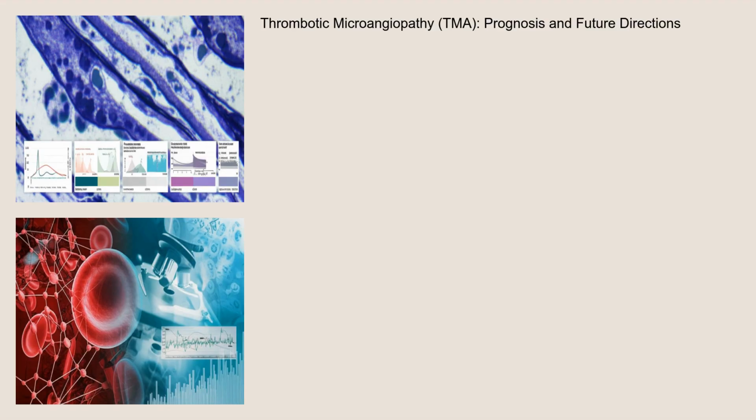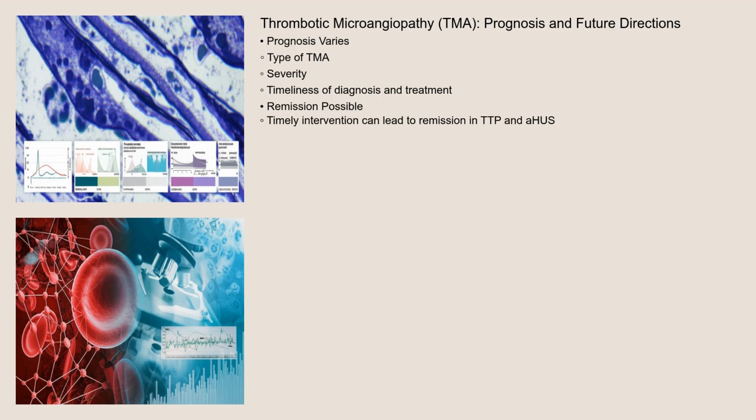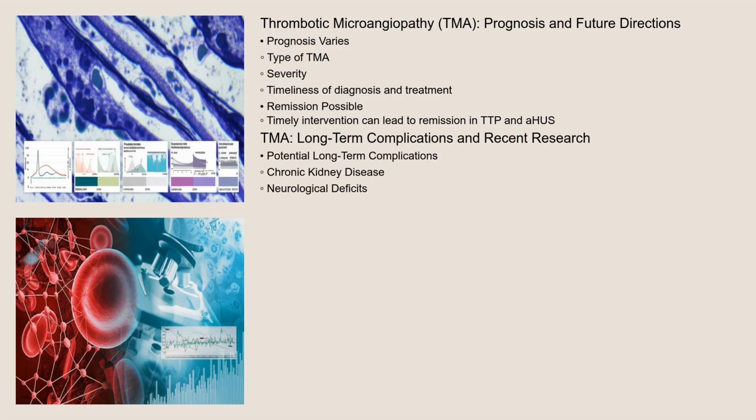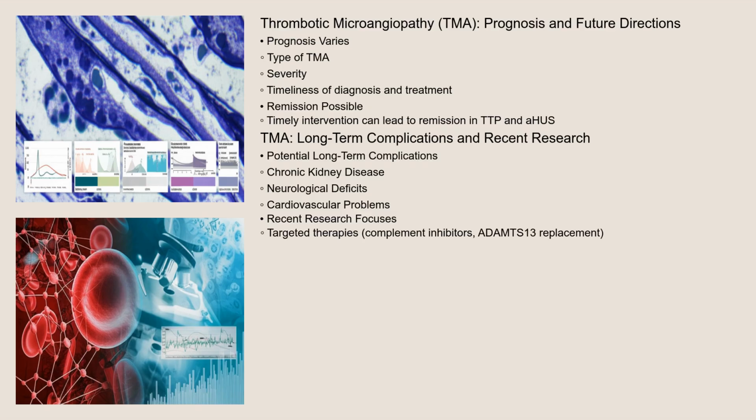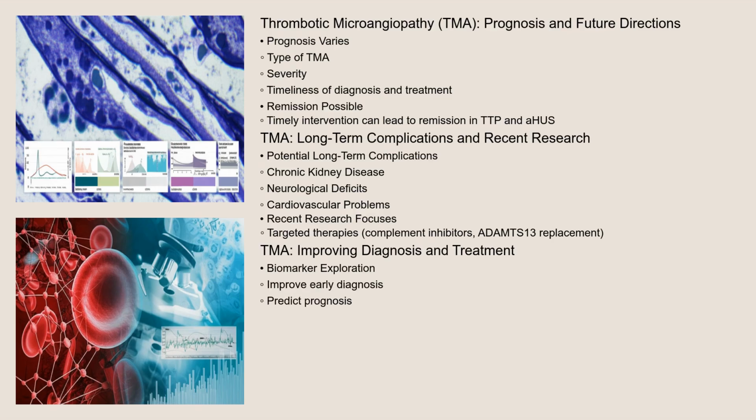The prognosis for TMA varies depending on the type, severity, and promptness of diagnosis and treatment. With timely and appropriate intervention, many patients with TTP and atypical HUS can achieve remission. However, TMA can lead to long-term complications, including chronic kidney disease, neurological deficits, and cardiovascular problems. Recent research focuses on developing more targeted therapies for specific subtypes of TMA, such as novel complement inhibitors and ADAMTS13 replacement therapies. Researchers are also exploring biomarkers to improve early diagnosis and predict prognosis. Ongoing clinical trials are evaluating the efficacy of new treatment strategies and aiming to improve the long-term outcomes for patients with TMA.